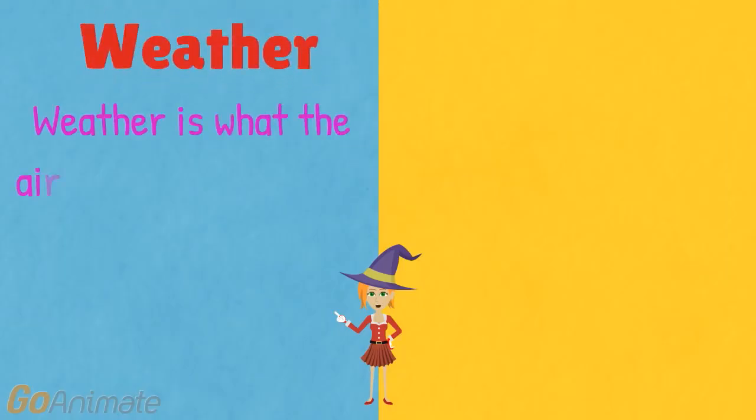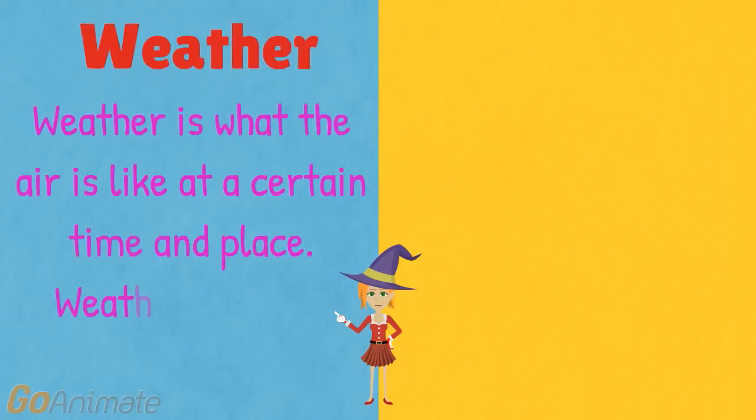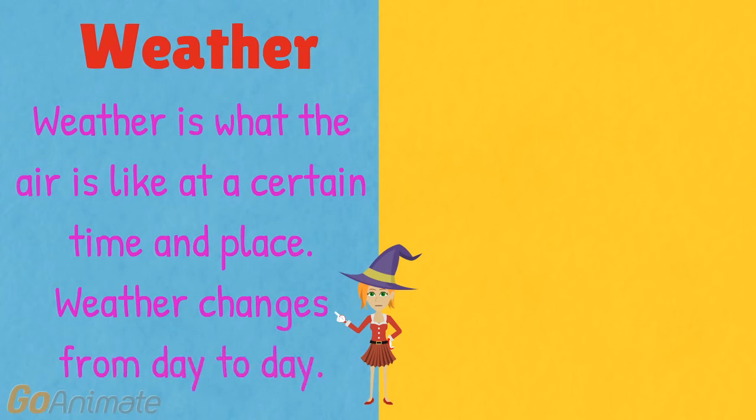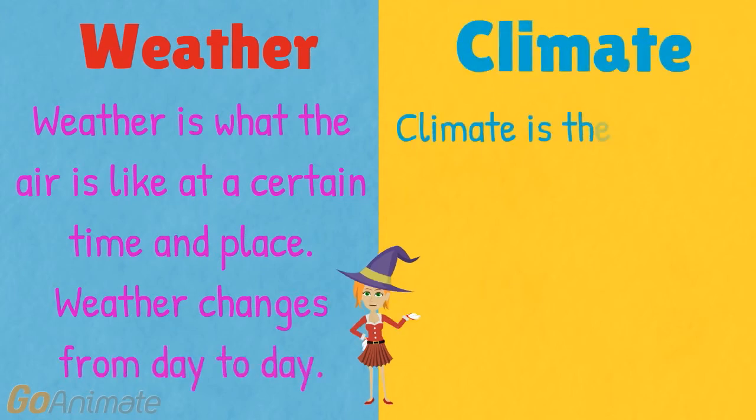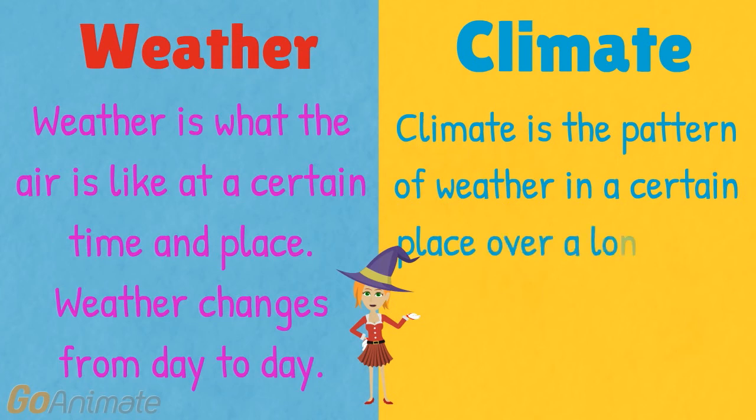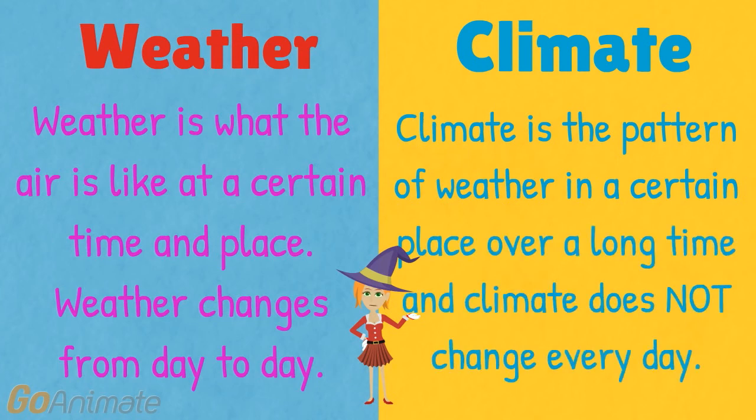Weather. Weather is what the air is like at a certain time and place. Weather changes from day to day. Climate. Climate is the pattern of weather in a certain place over a long time, and climate does not change every day.